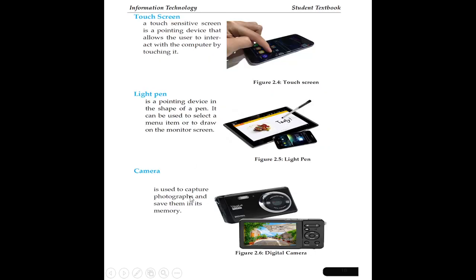Camera, as you have seen, is used to capture photographs and save them into memory. Laptops have their webcams. It helps you to capture and to store pictures. The same with a digital camera, we can capture and input to the system for additional editing. Therefore, it is used to capture photographs and save them into memory.